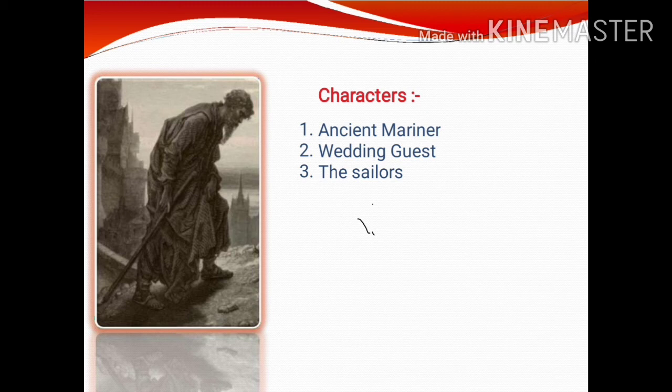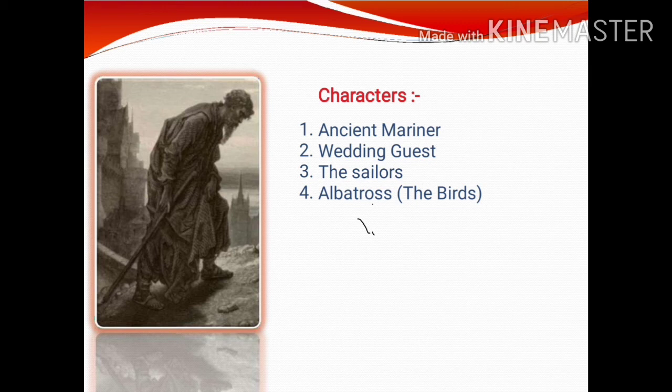The ancient mariner is destined to suffer the curse of a living death and continually to be haunted by their cursing eyes. This is the fourth character. In this video, we will see the four characters from this poem.